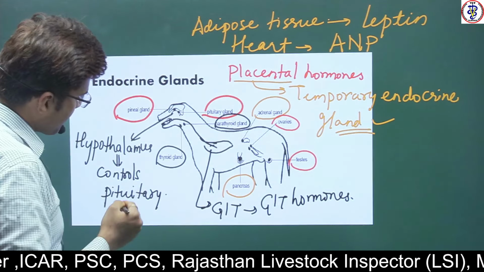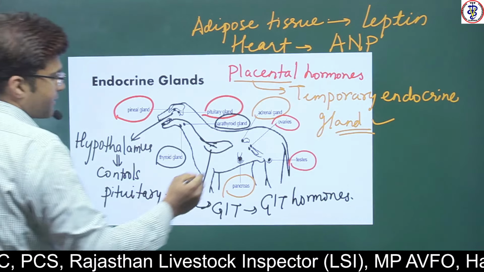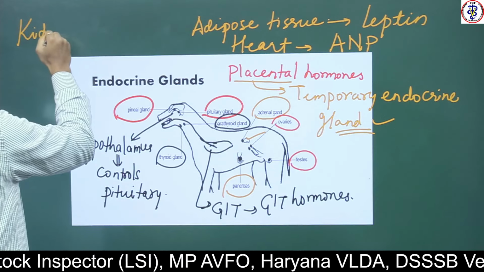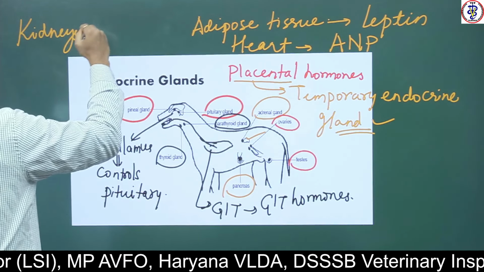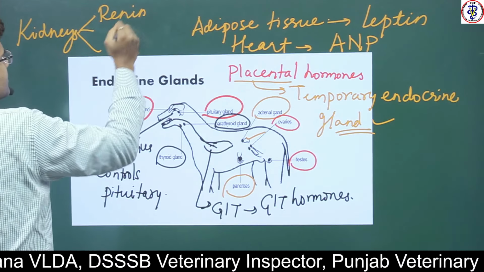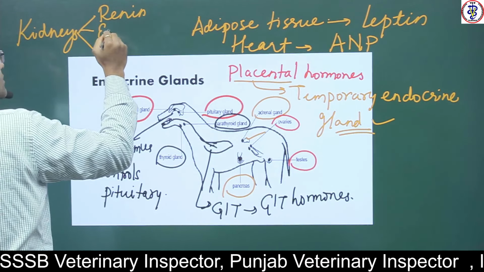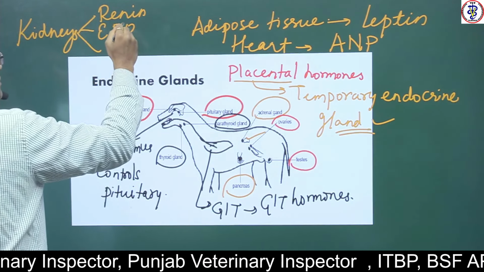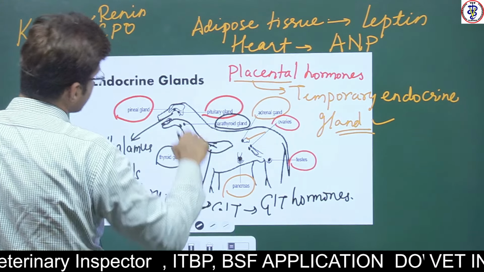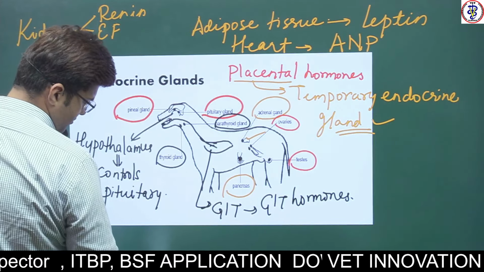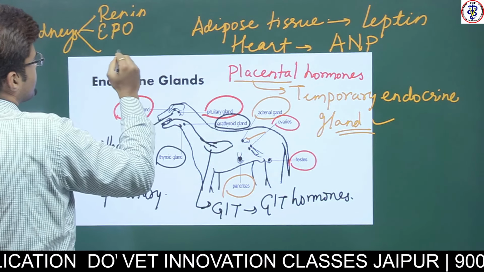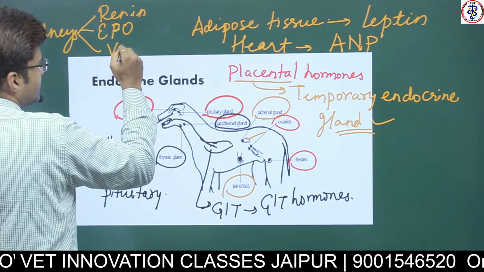Then the kidneys are a source of important hormones, for example renin, erythropoietin, and vitamin D3.